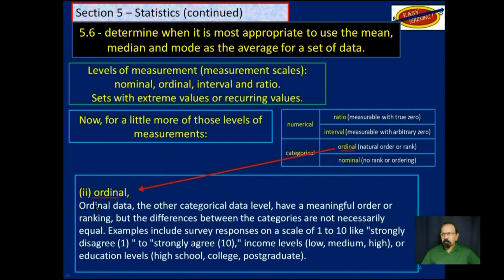What are those? Ordinal data is the other categorical data level, have a meaningful order or ranking, but the differences between the categories are not necessarily equal. Examples include survey results on a scale of 1 to 10, income level, low, medium, high, or education level, high school, college, postgraduate. So that's the second of the two categorical type of data.